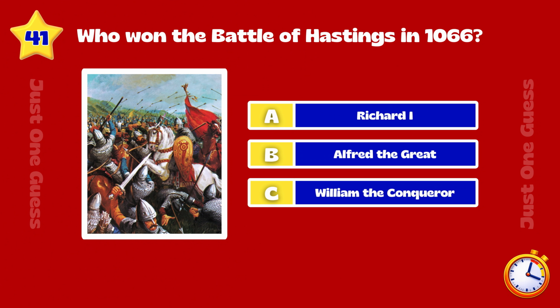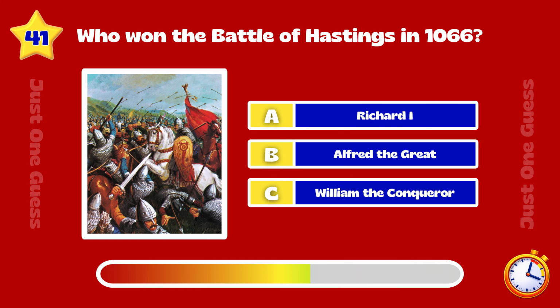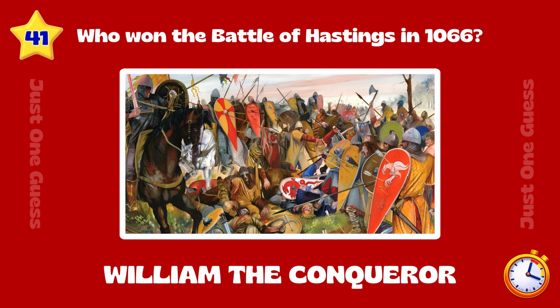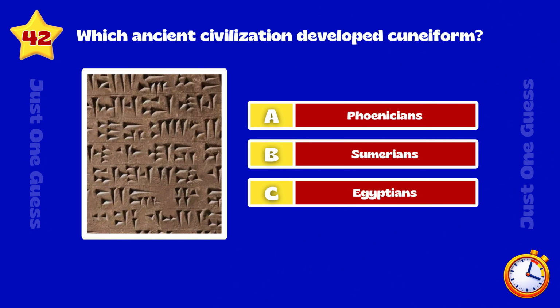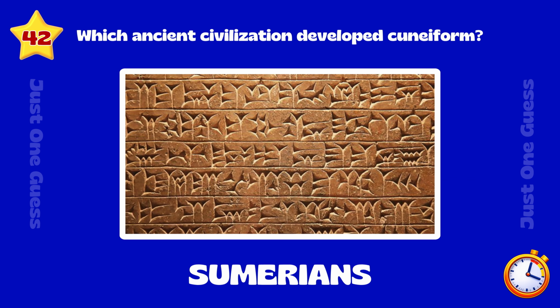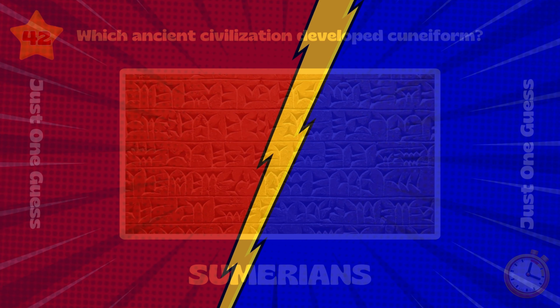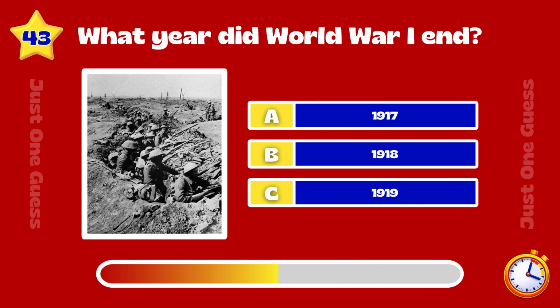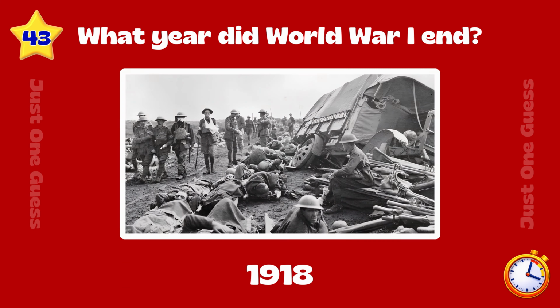Who won the Battle of Hastings in 1066? William the Conqueror. Which ancient civilization developed cuneiform? Sumerians. What year did World War I end? 1918.